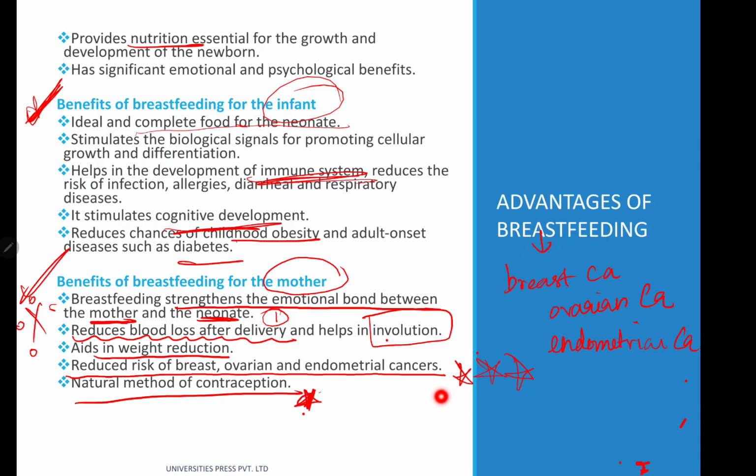So the advantages of breastfeeding: the first one you should know is that it is a protective factor against breast carcinoma, ovarian carcinoma and endometrial carcinoma. The second factor is that it is a natural method of contraception. That is another one to remember. It helps in the process of involution and reduces the blood loss after delivery. Breastfeeding strengthens the emotional bond between the mother and neonate. So these are the advantages of breastfeeding for the mother.